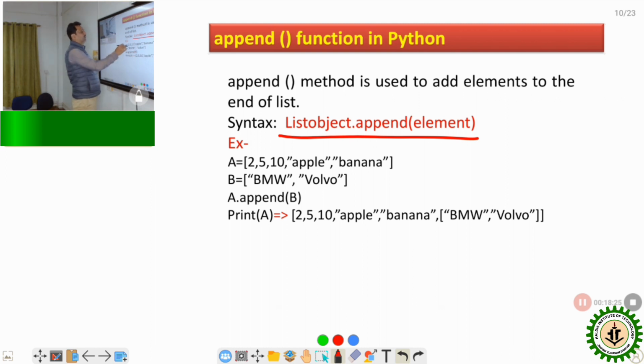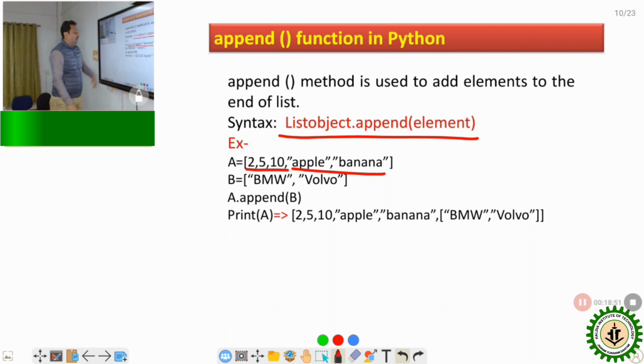Suppose A is equal to 2, 5, 10, apple, banana. Basically the first 3 elements are integers and the last 2 elements are strings. And another list, B is equal to BMW and Volvo. BMW and Volvo are also strings. So this is heterogeneous, and this is also heterogeneous.